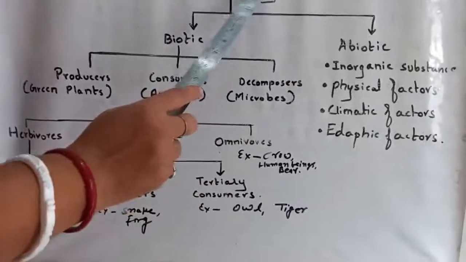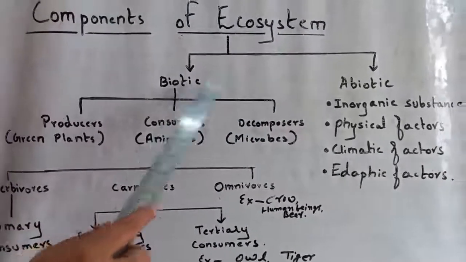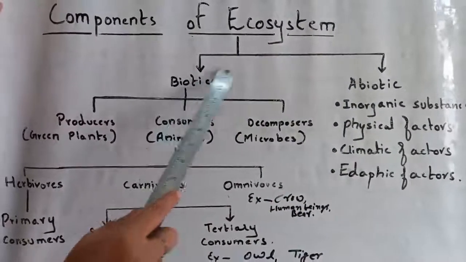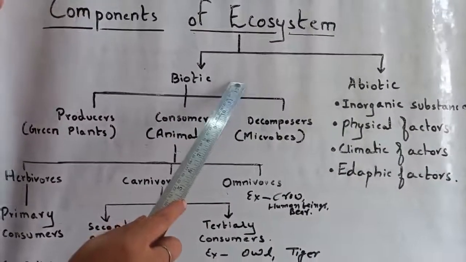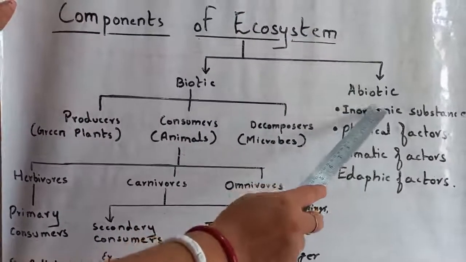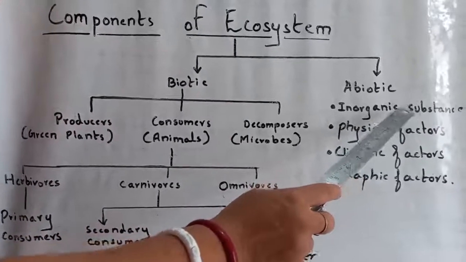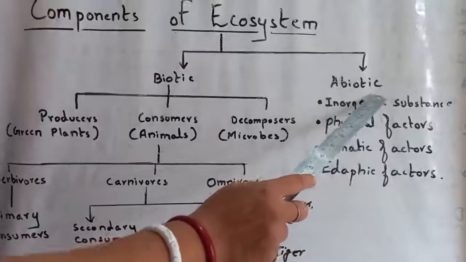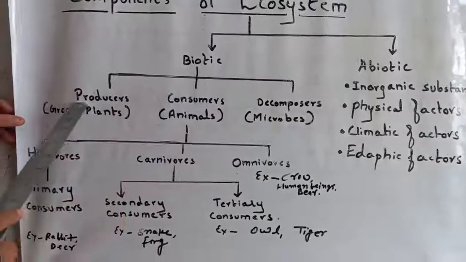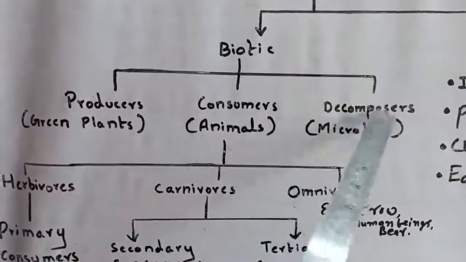So now we come to components of ecosystem. The components of ecosystem have two types, biotic components and abiotic components. Biotic components are all the living things, plants, animals and microbes. Abiotic components are all the non-living things, weather, sun, water, soil, climate. Biotic components are of three types, producer, consumer and decomposer.